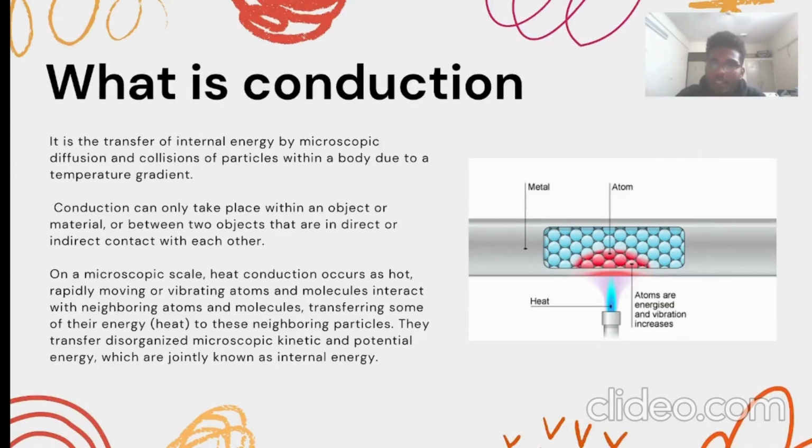Let's say we are heating a particular region of an object. That region gets hotter and hence the other part will be cooler. This creates a temperature gradient and hence the heat will flow. On the microscopic level, the region in direct contact with the heat gets more excited and vibrates more, and in this way they transfer that vibration to their neighboring particles, and so the heat gets transferred.